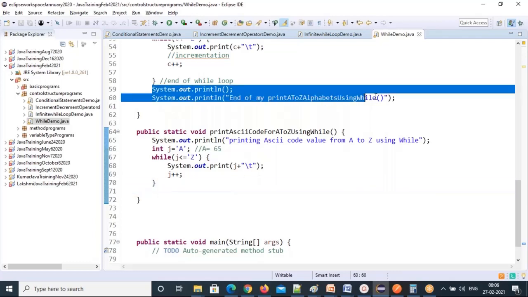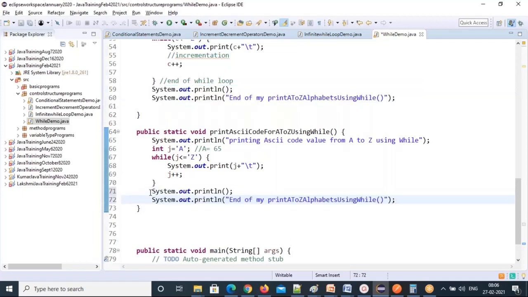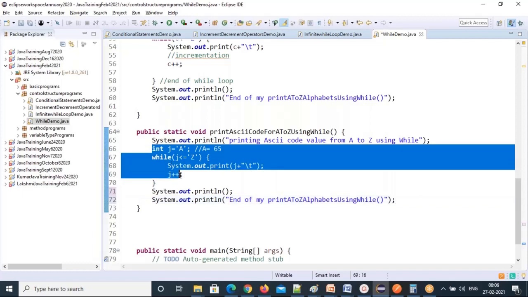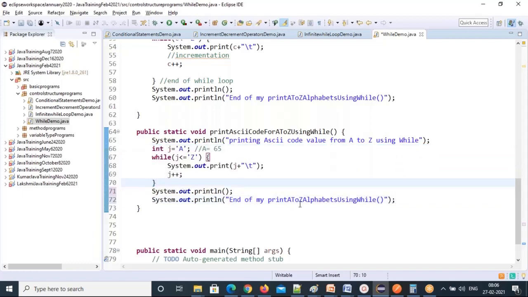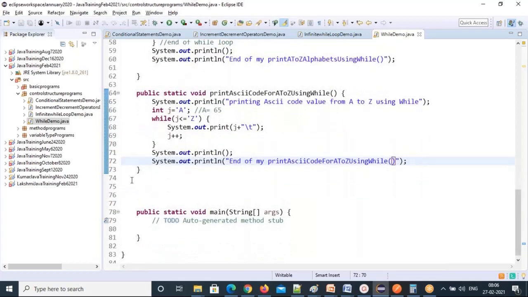So that's it, guys. It's very simple. Why I'm writing multiple programs here is so you can remember the syntax of the while loop, the structure. That's the intention of writing multiple while loop programs. You build the logic, right? We are building the logics. Okay, so the next code is a simple program.